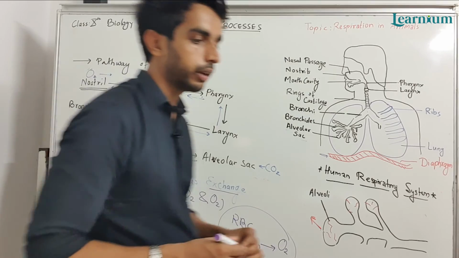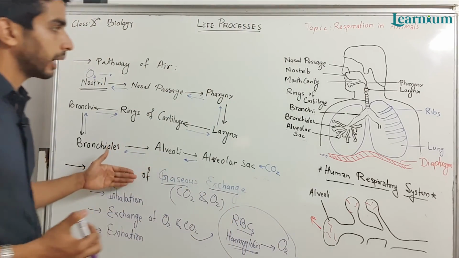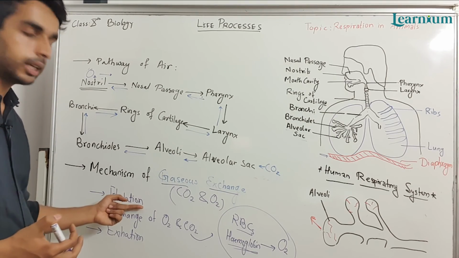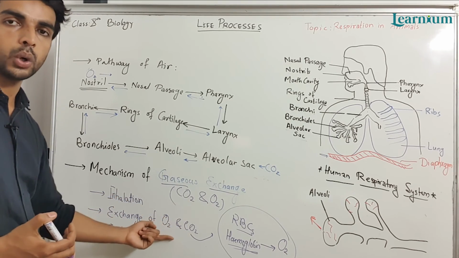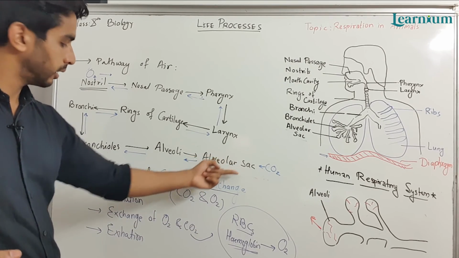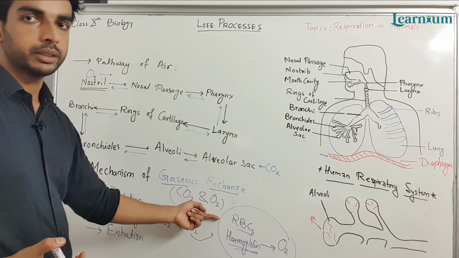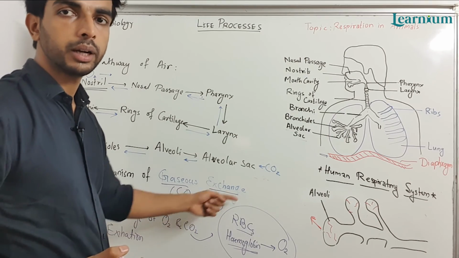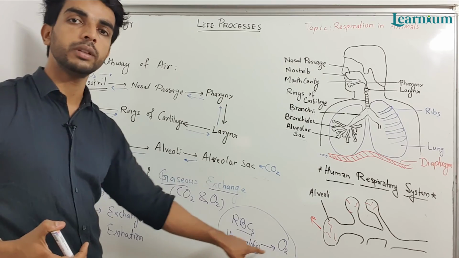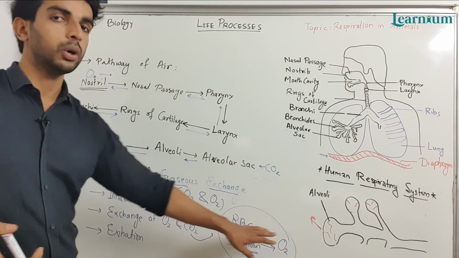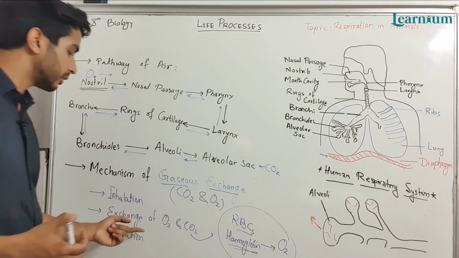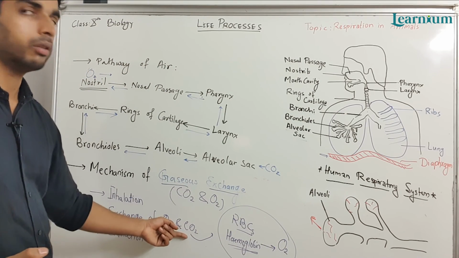So here we can conclude that the mechanism of gaseous exchange has three steps. First, inhalation. Second, exchange of gases, oxygen and carbon dioxide, which takes place inside the alveolar sac, which has capillaries, and capillaries have blood. Blood has RBCs, which have hemoglobin pigment that binds with oxygen and carries it toward various parts of our body. Then the final step is exhalation, or removal of carbon dioxide.